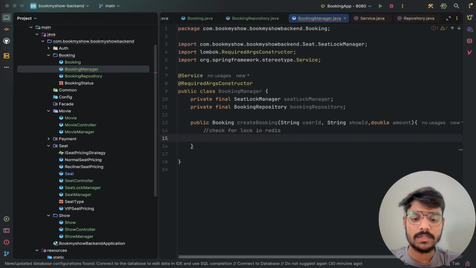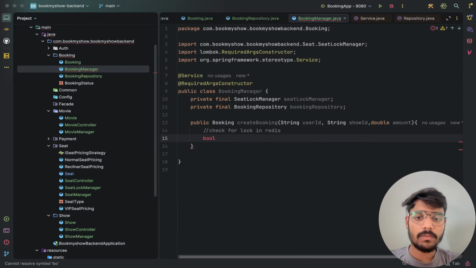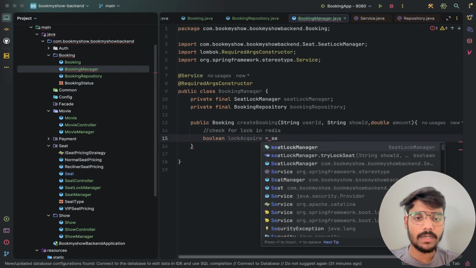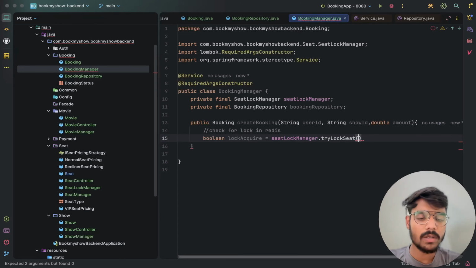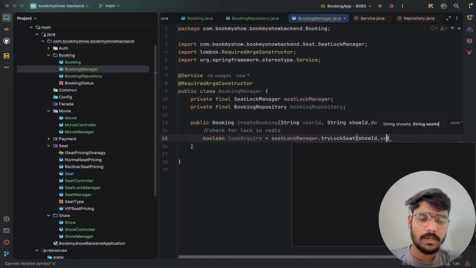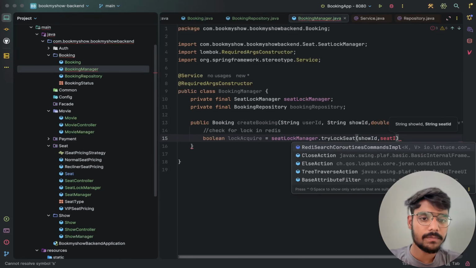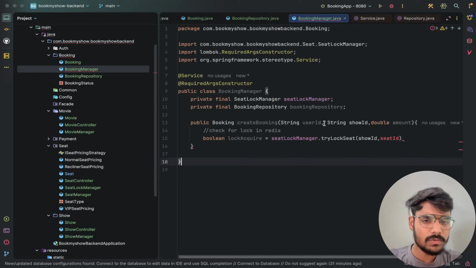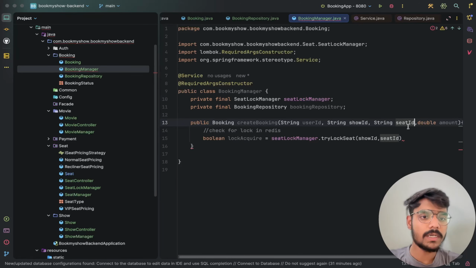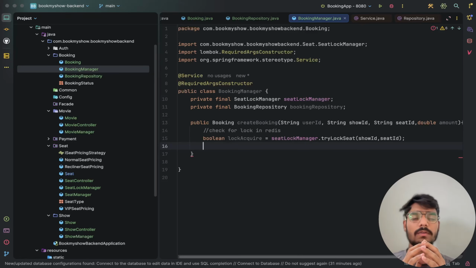To check it, we have a boolean lockAcquired. We will take the seatLockManager and call tryLock. In tryLock, we will pass the showId, the seatId, and the userId, which is a string, and we need a seatId also. That will return true or false.